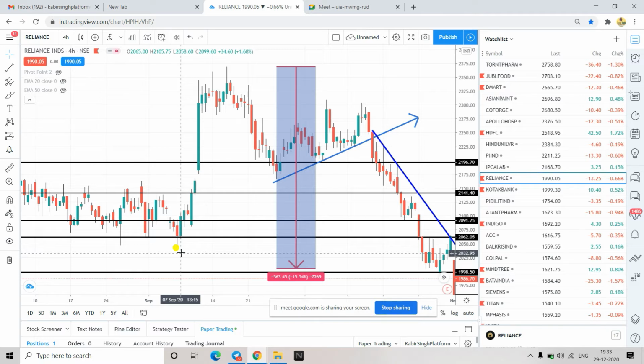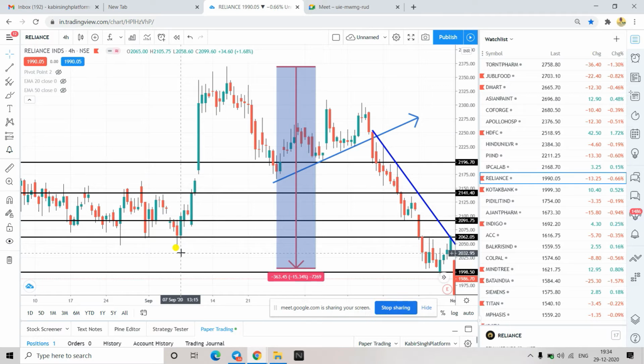So for a position of 1 or 2 days, if we are holding a stock for 1 or 2 days, what candle do we need to use, 4 hours or maybe two hours? See, for short term, 1 or 2 days, you can use one day or 4 hours. 4 hours would be good. With 4 hours you have two candles in a day, so immediately the next day you can take a trade. If you use one day, many patterns have multiple candlesticks, two candles, right? So you will have to wait for 2 days. If you use 4 hours, you can take the trade the next day itself.